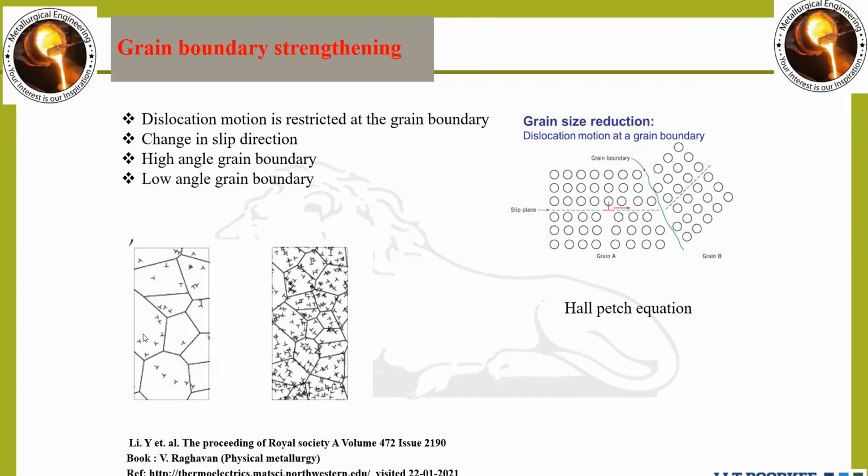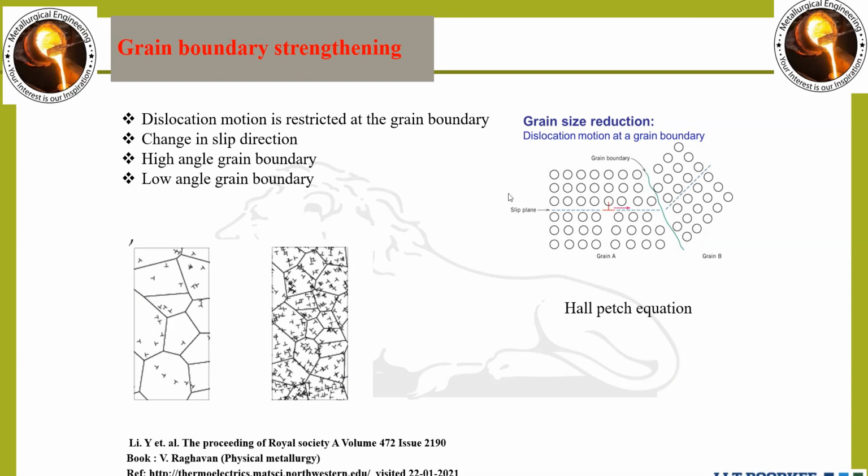Now it will require more force or more stress to bypass or to break through here, for further movement of the dislocation. Suppose one dislocation starts to come from over here. On this screen we can see that after going from one grain to another grain, there will be a change in the orientation, due to which it requires more stress to overcome that orientation change.